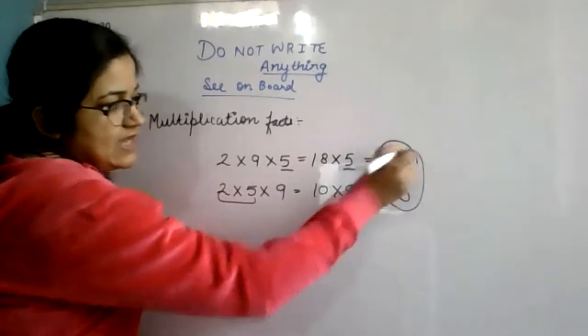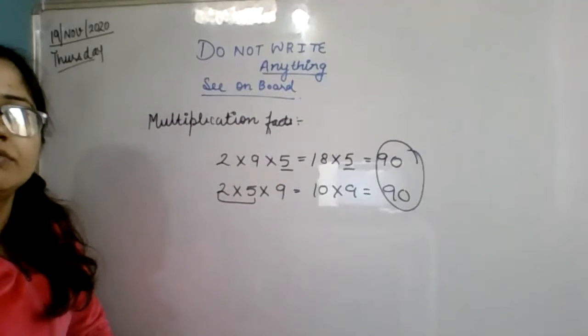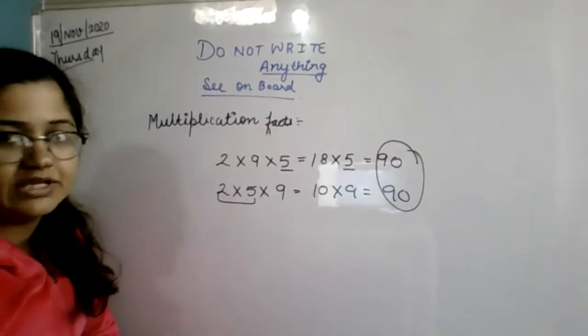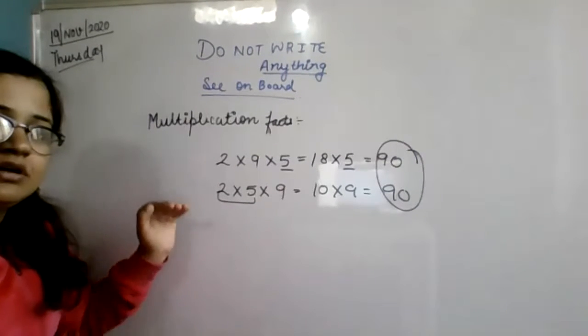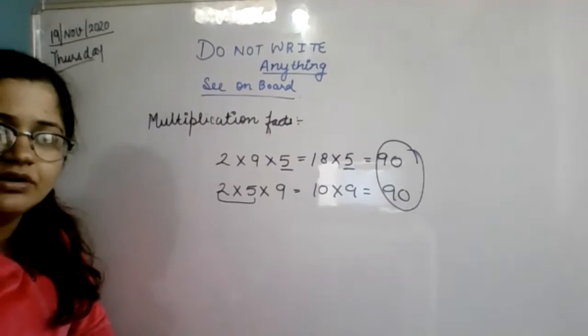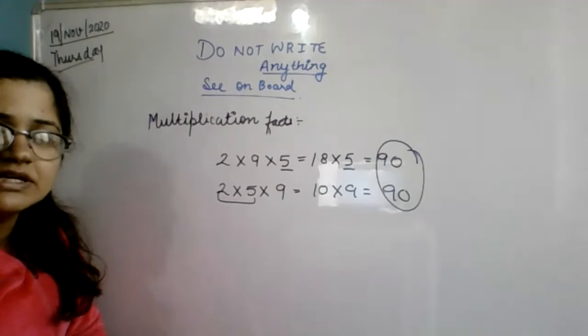The answer is the same in both cases. You can change the order when multiplying any two numbers or three numbers. Any doubt till here? If no doubt, you can say yes, ma'am.